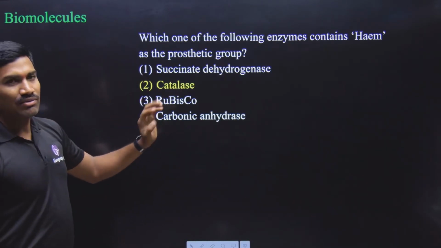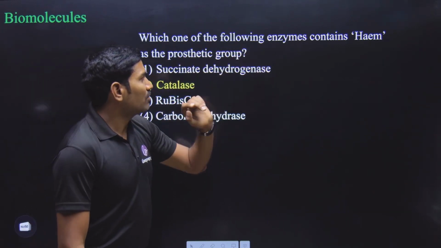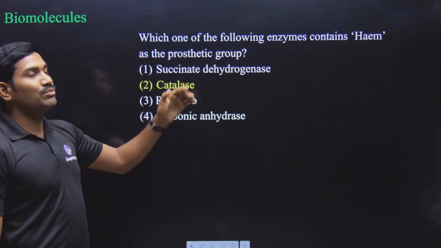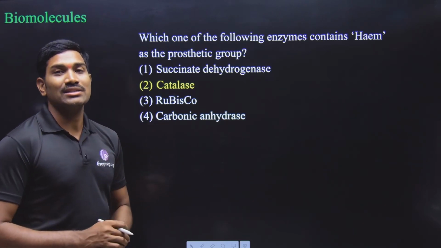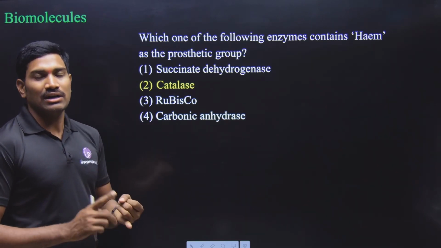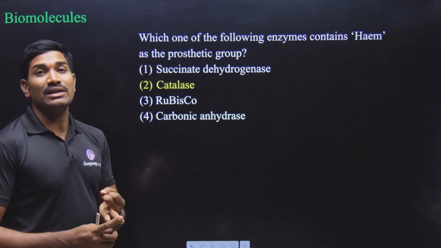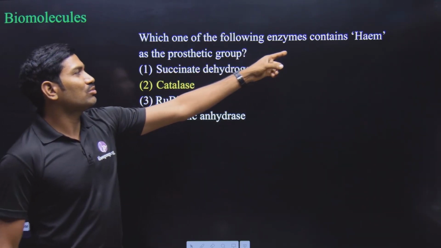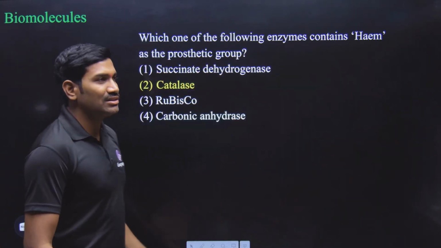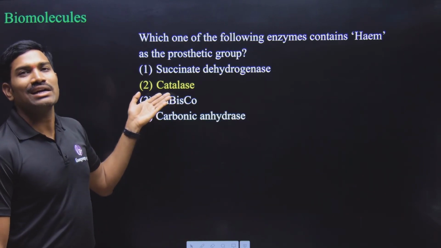Next one, again from the biomolecules. Which one of the following enzymes contains heme as the prosthetic group? Under the separate heading, that is cofactors, we studied about the prosthetic group and then coenzymes, metal cofactors, likewise. So here they are asking about the heme-containing prosthetic group enzyme. What is that one? Direct NCERT example, catalase enzyme.